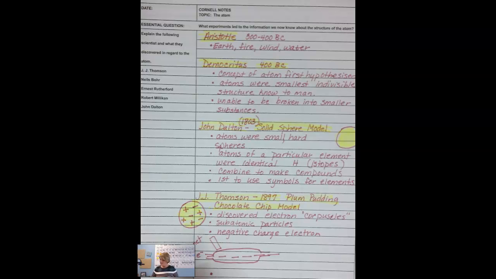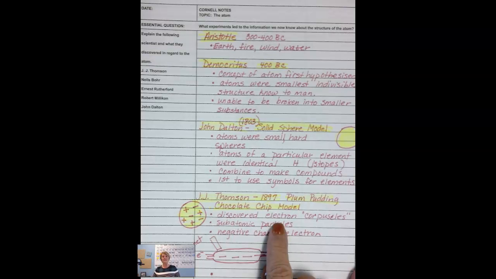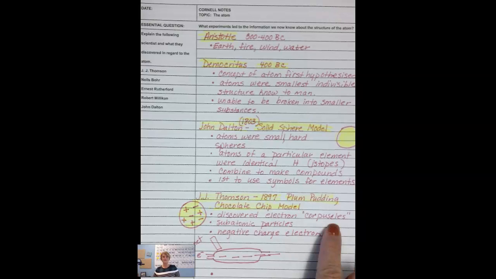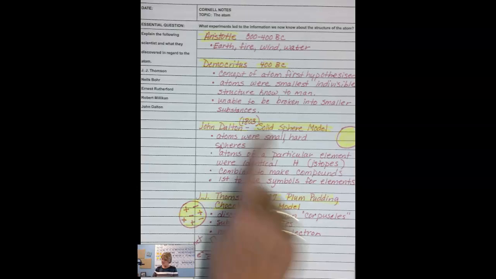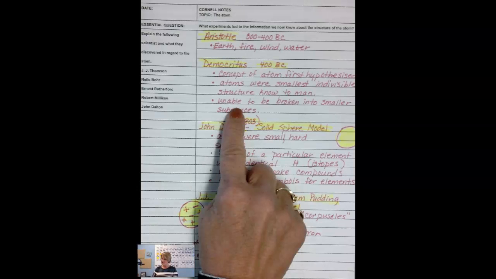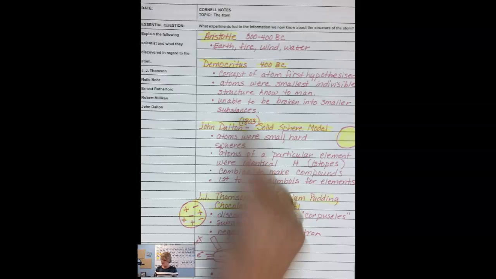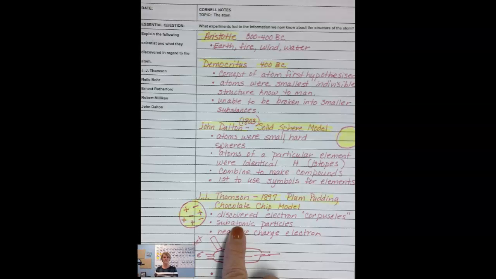So he was the main discoverer of the electron. He didn't call them electrons at that time. He called them corpuscles, which I'm kind of glad they changed to electrons. A little bit nicer sounding. So up here, where we were talking about the fact that Democritus didn't think we could break things down any smaller, we now have Thomson who said, yes, we can. We now do have subatomic particles.